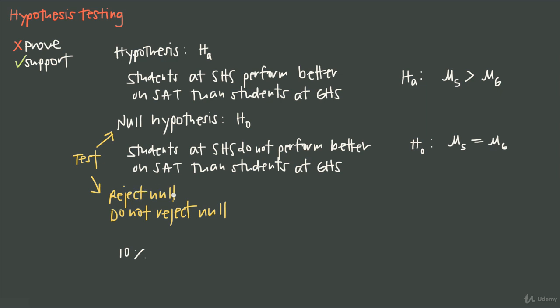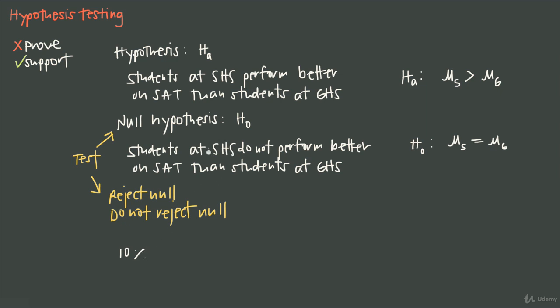will only reject the null hypothesis if, when we collect data on SAT scores for students at Springdale High School, we're going to take a sample of the students at Springdale, look at their SAT scores, and then find a mean for those SAT scores. So we're going to find mu sub s, the mean of SAT scores for our sample of Springdale High School students. What we're saying with that 10% is that we're setting a threshold such that that mean score on the SAT is unlikely enough, it's high enough, that the chances of getting that score from a random sample of Springdale students is going to be less than 10%.